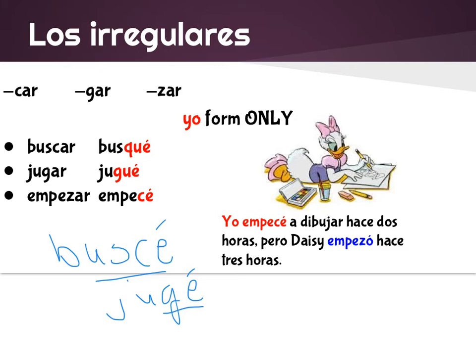So, por ejemplo, yo empecé a dibujar hace 2 horas. I started to draw 2 hours ago. Pero Daisy empezó hace 3 horas. But Daisy started 3 hours ago. So notice in my yo form, I have to do the car/gar/zar rule, but in my ella form, I go back to the Z.